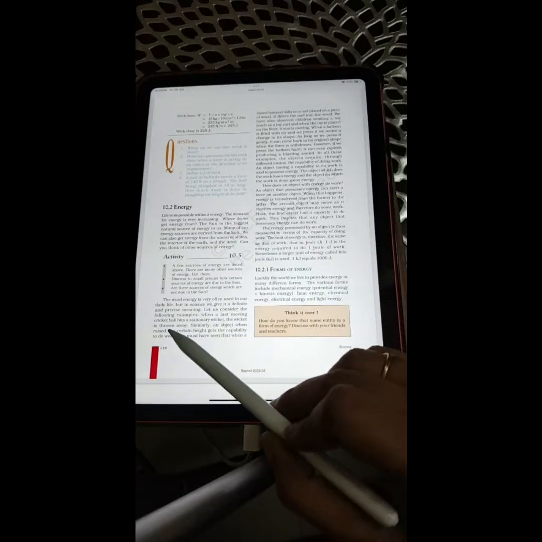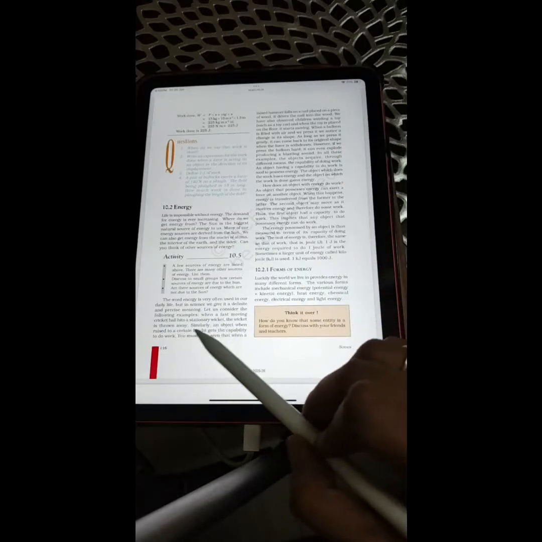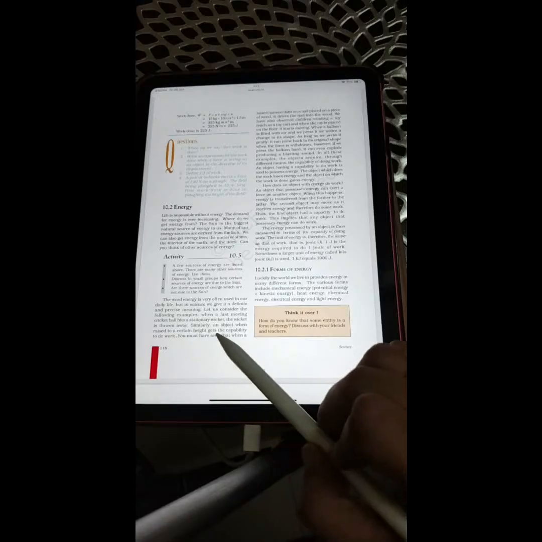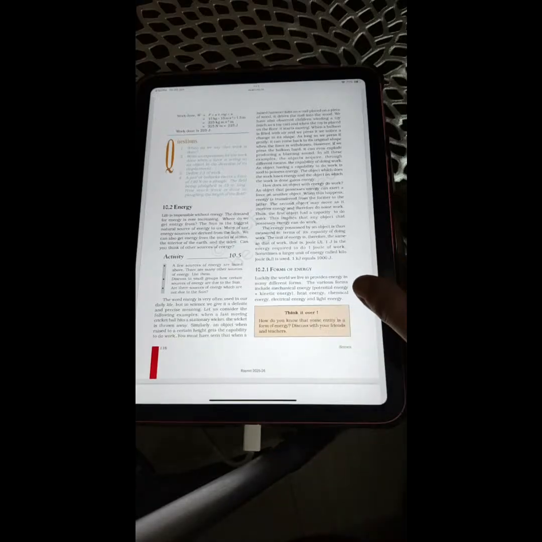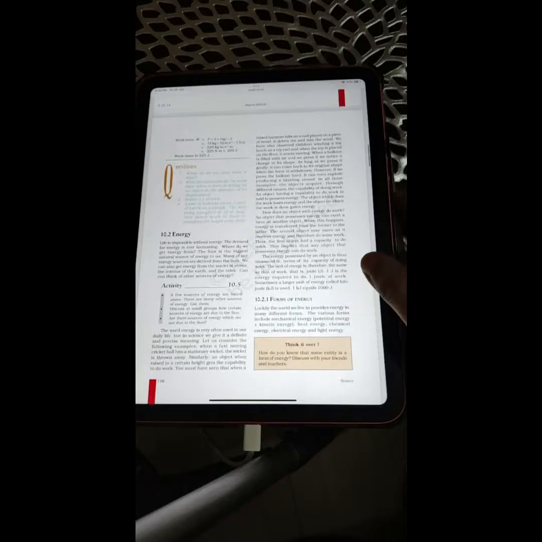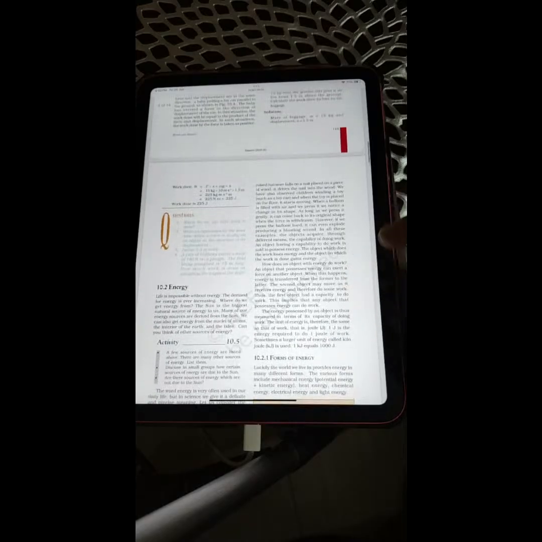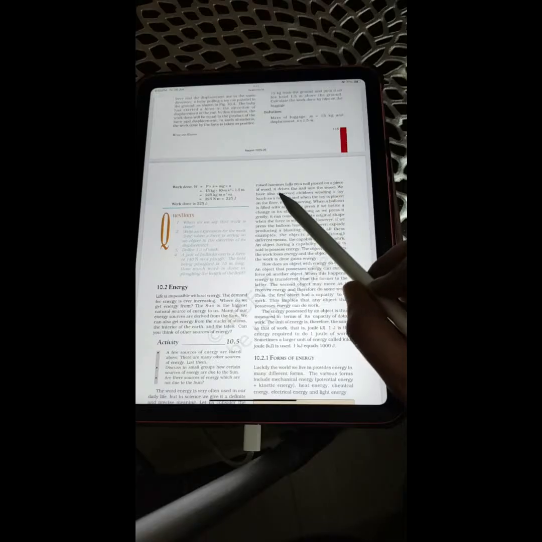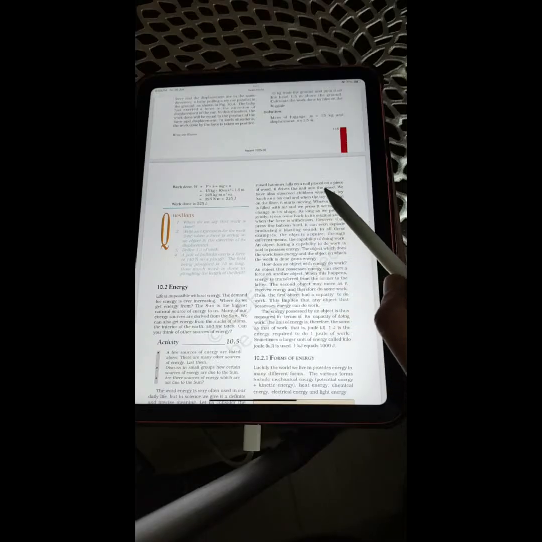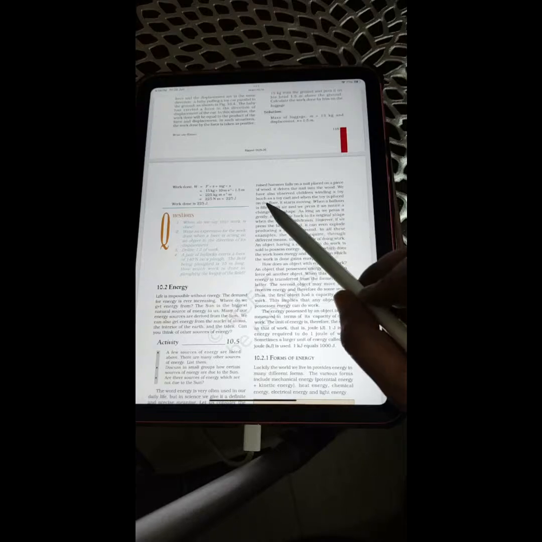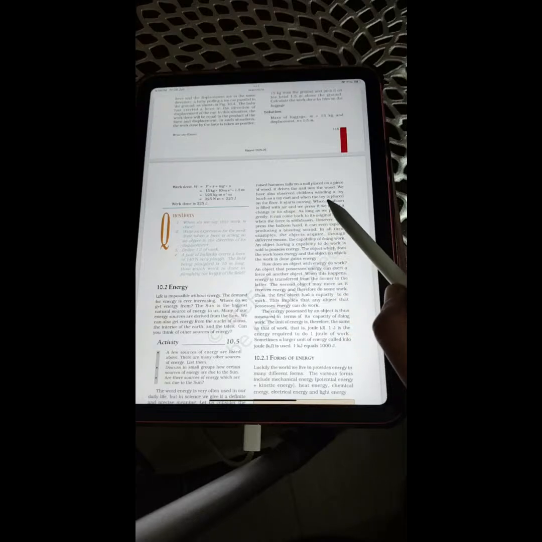When a fast moving cricket ball hits a stationary wicket, the wicket is thrown away. Similarly, an object when raised to a certain height gets the capacity to do work. You must have seen that when a raised hammer falls on a nail placed on a piece of wood, it drives the nail into the wood. We have also observed children winding a toy, such as a toy car, and when the toy is placed on the floor, it starts moving.